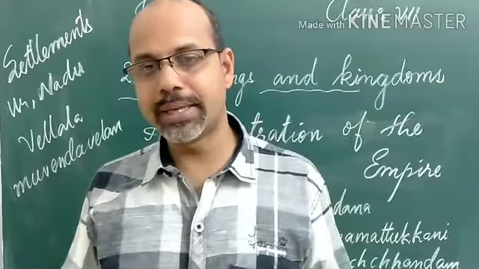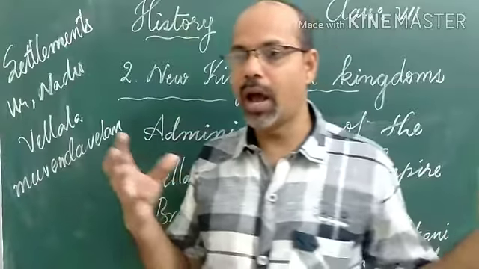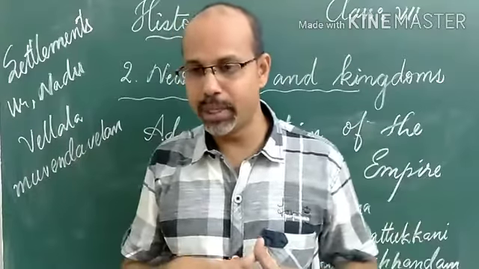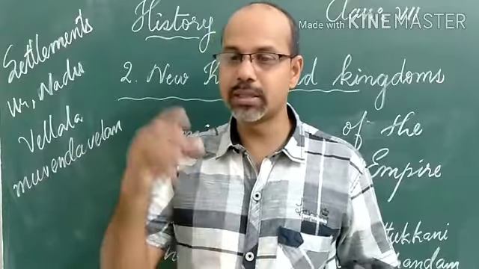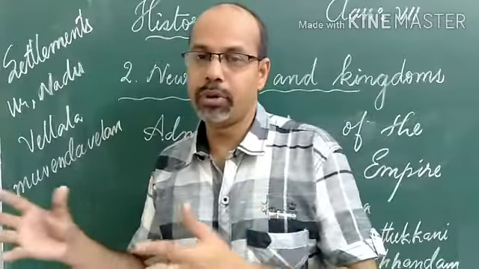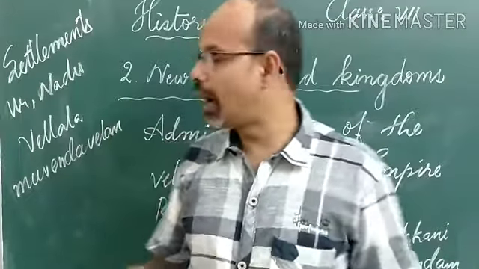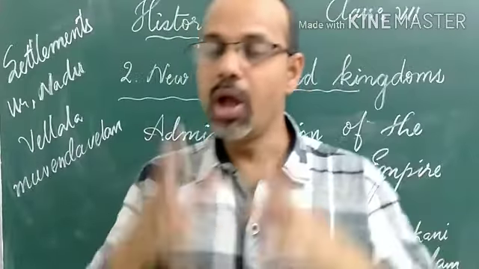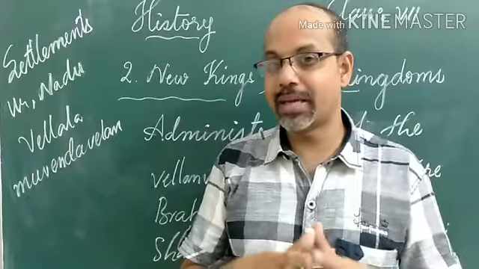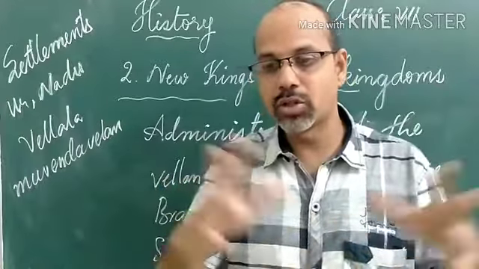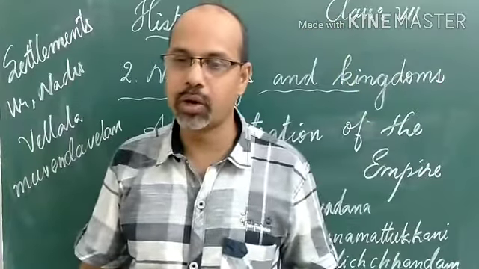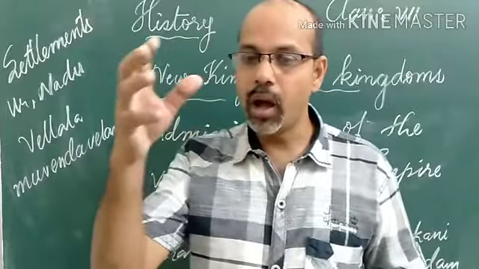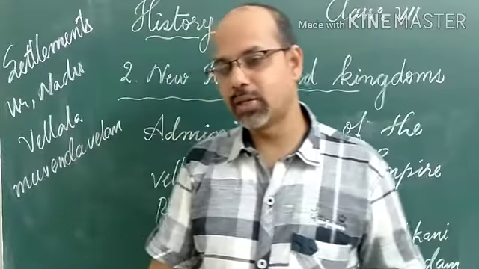We know very large landowners like zemindars, or rich peasants, belonged to the Vellala caste. Rich peasants or rich farmers who belonged to the Vellala caste exercised considerable control over the affairs of the Nadu, under the supervision of the central government.